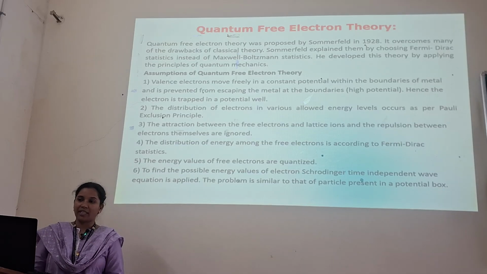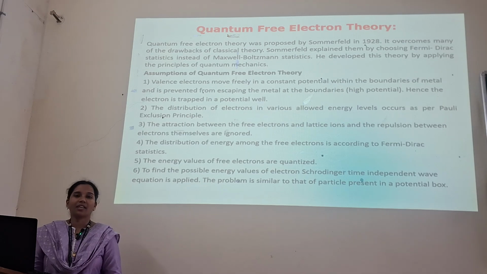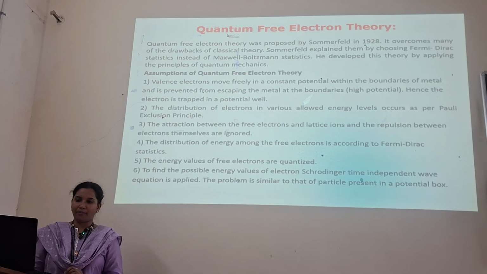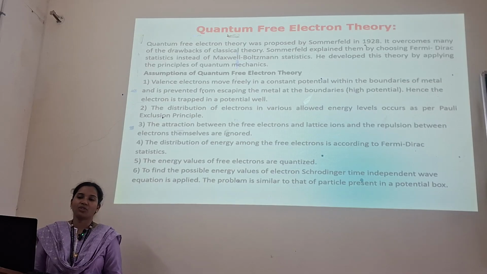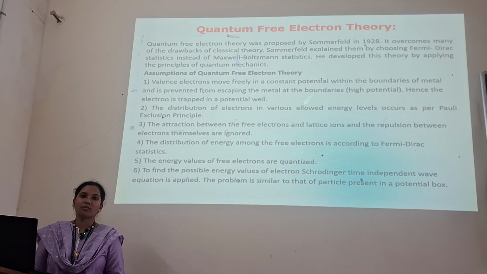To overcome the failures of the classical free electron theory, another scientist, Sommerfeld, in 1928 came up with the idea of the quantum free electron theory. This theory overcomes many of the drawbacks of the classical theory. Sommerfeld explained them by choosing the Fermi-Dirac statistics, whereas Drude and Lorentz, in the classical free electron theory, chose the Maxwell-Boltzmann distribution.